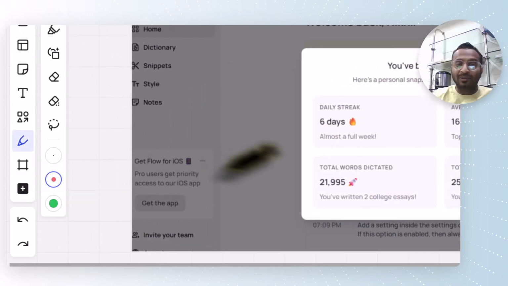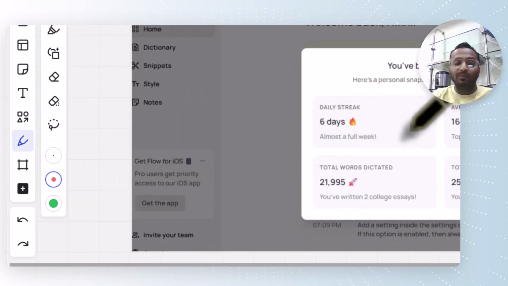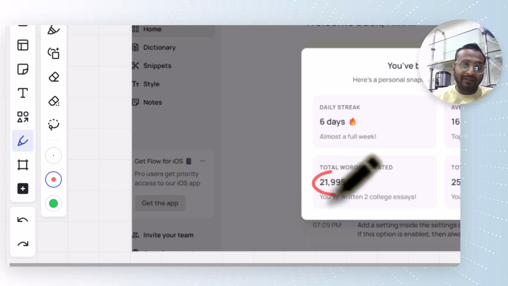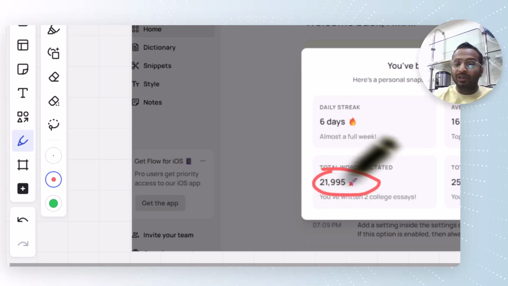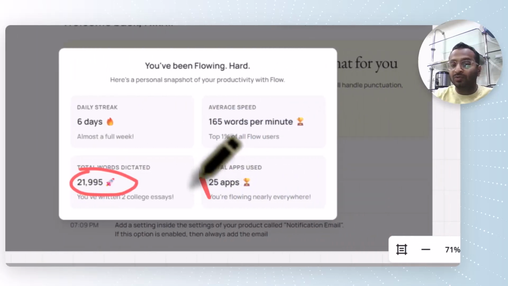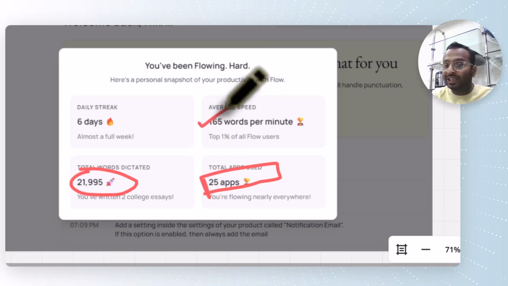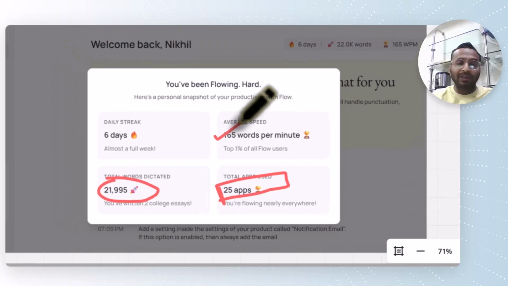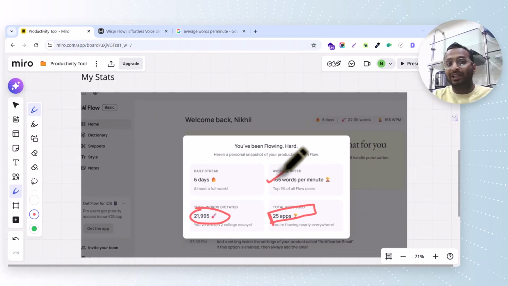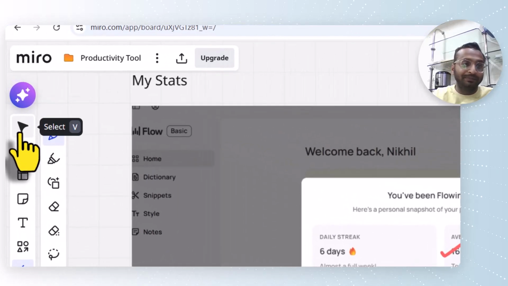And here are my stats of using Whisperflow. I am using it for almost 1 month and I have typed almost 22,000 words with Whisperflow, using it across 25 different applications. And my average words per minute is 165, which is beyond expectation. If I had normally typed using a keyboard, I would not have exceeded maybe 40 to 50 words per minute. So with Whisperflow, I am able to type at 165 words per minute.